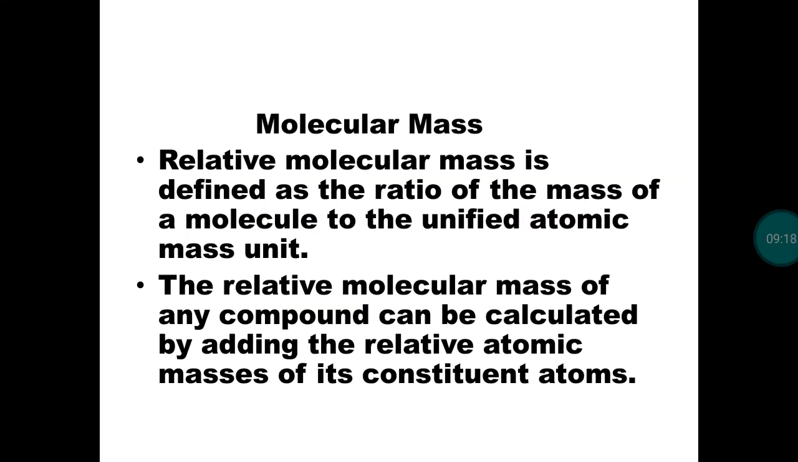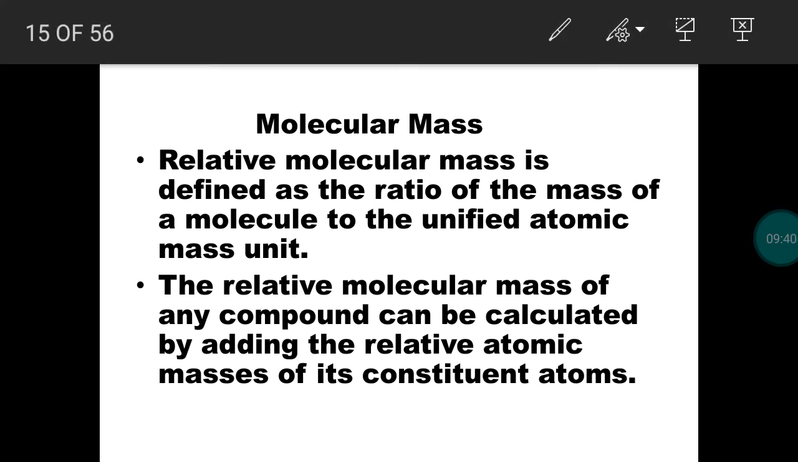Next, molecular mass. As I told already, when atoms of the same kind or different kinds combine, they produce a molecule. Atoms of the same kind give you a molecule of an element. Atoms of different kinds give you a molecule of a compound. Whatever it may be, the mass of a molecule is called the molecular mass. First, relative molecular mass: its definition is the ratio of the mass of a molecule to the unified atomic mass.